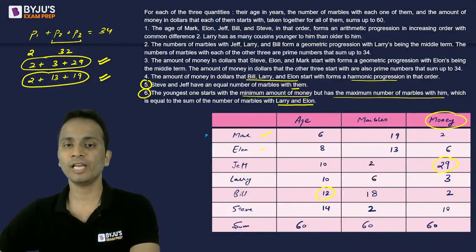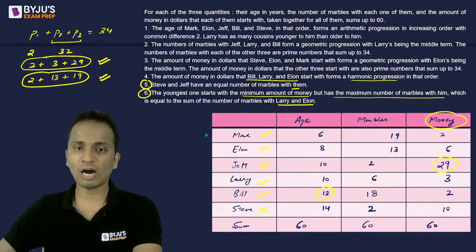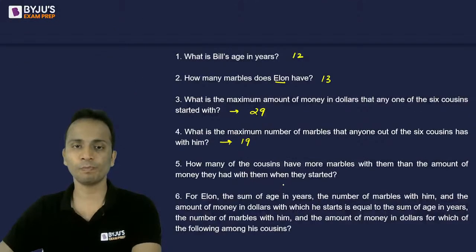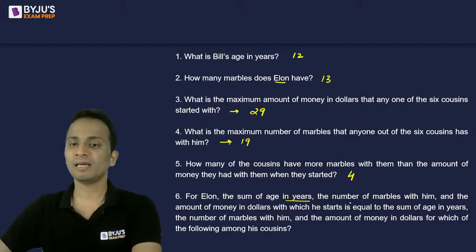This is true for Elon, not true for Jeff, true for Larry, true for Bill, and not true for Steve. So out of 6, these are 4 people. So the answer will be 4. Done. Last question. For Elon, the sum of age in years, the number of marbles with him, and the amount